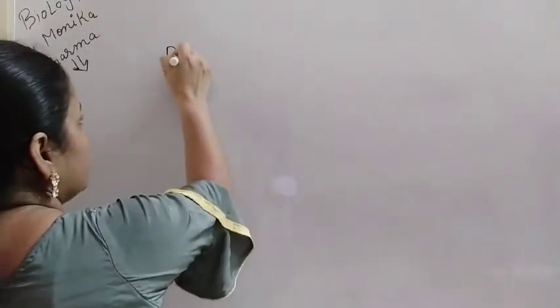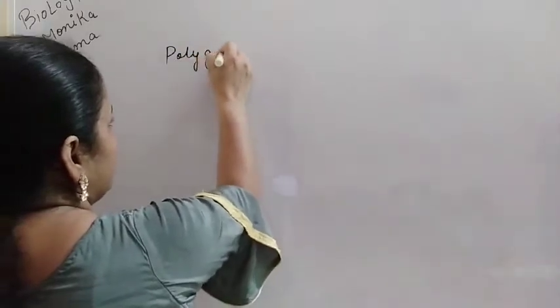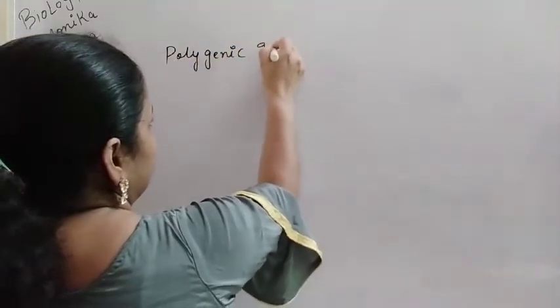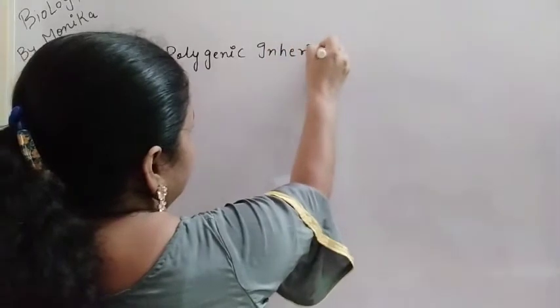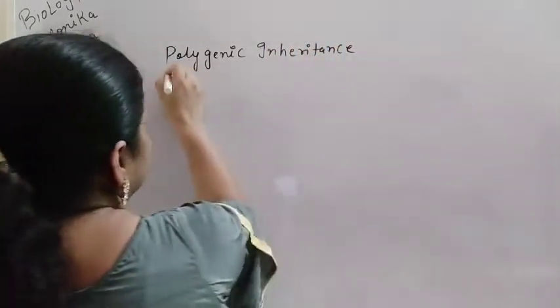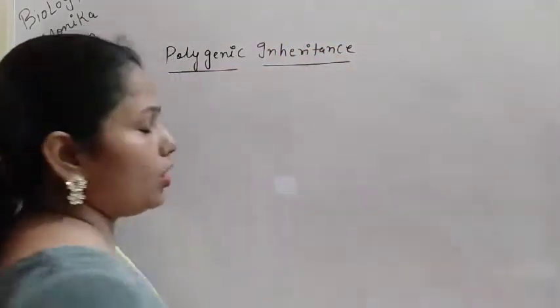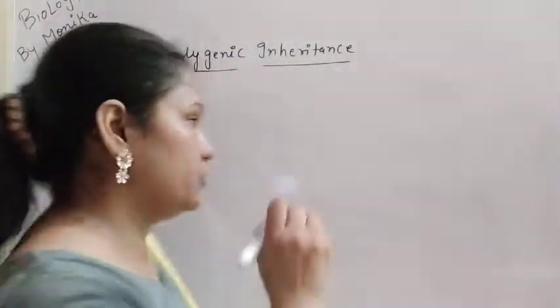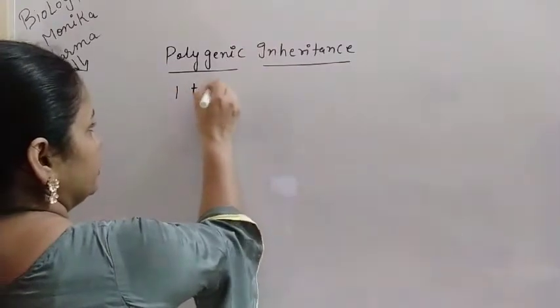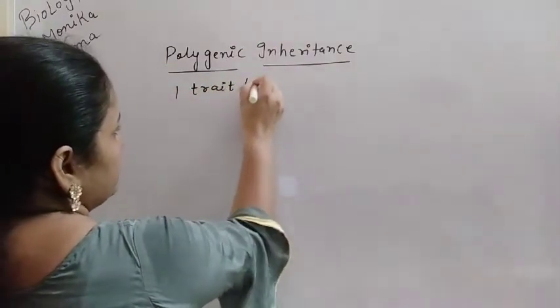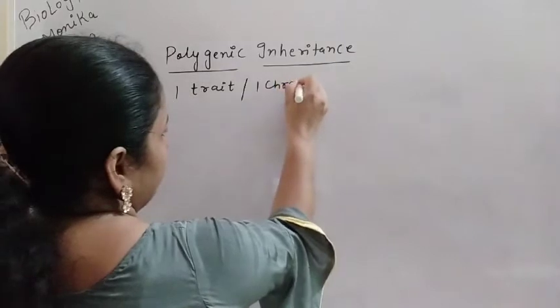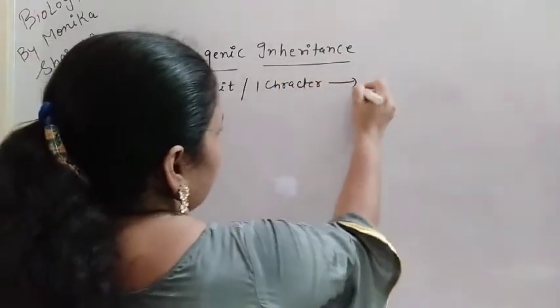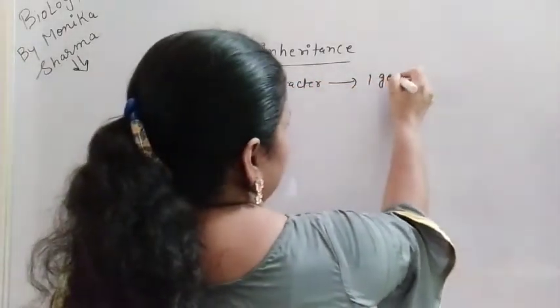Today we are going to discuss a very interesting topic, and that is polygenic inheritance. So according to the Mendelian concept, one trait or one character is controlled by one gene.